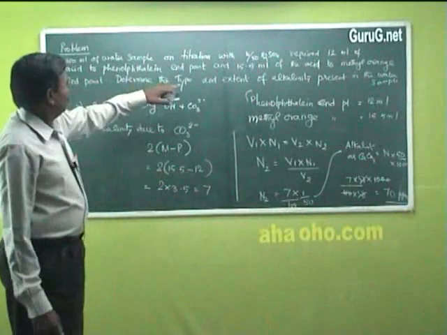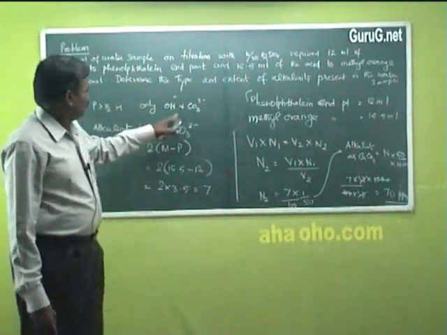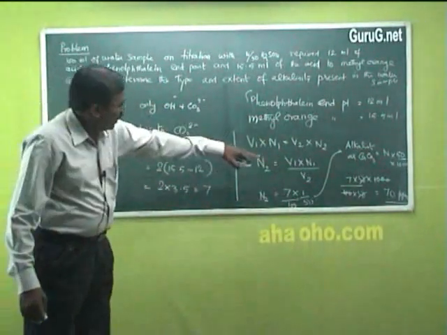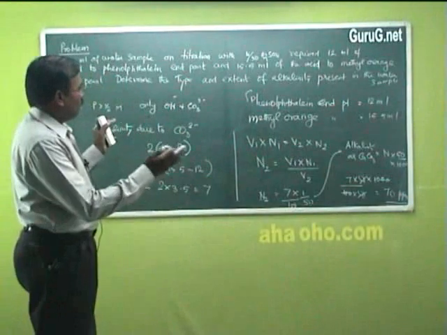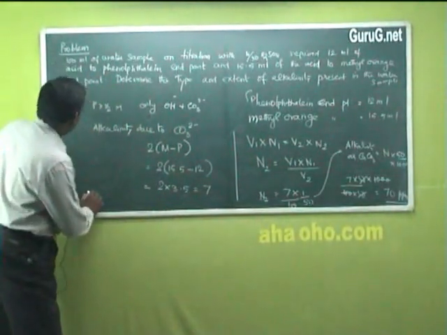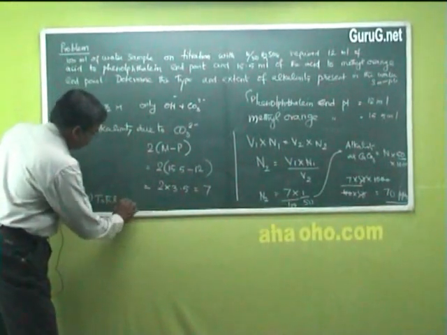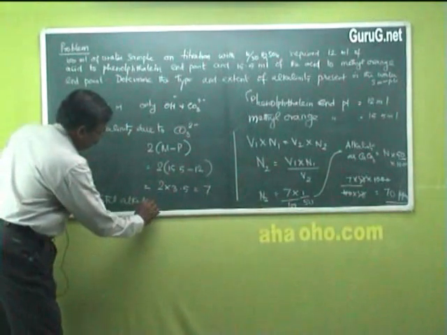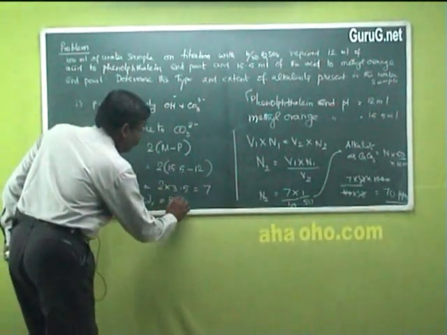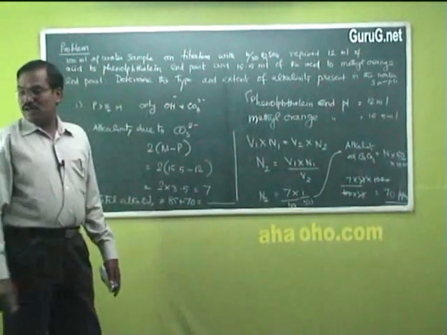So we got alkalinity due to hydroxide, that was 85 earlier, and this is 70. When you are adding these two, you will get total alkalinity. The third one is total alkalinity, the sum of these two. Earlier we got 85 plus 70. These will give the total alkalinity.